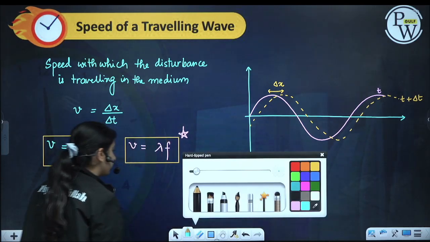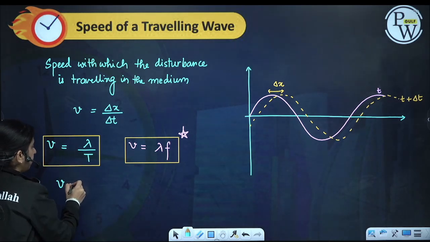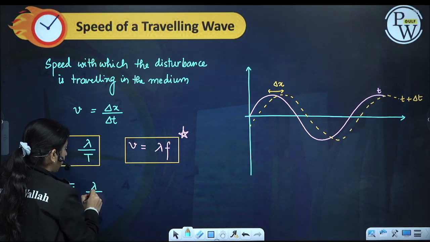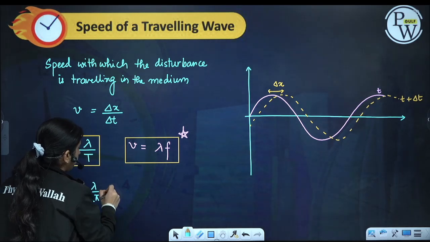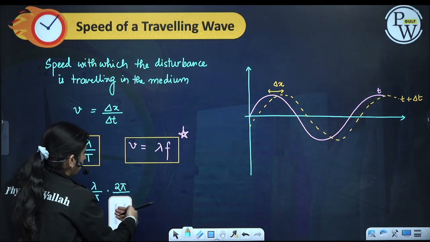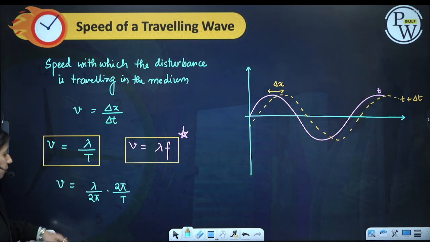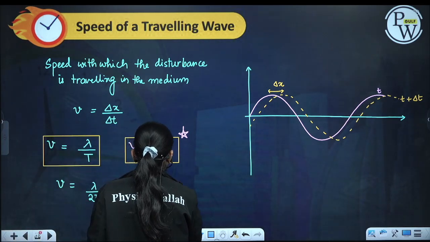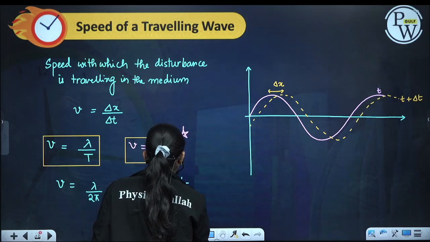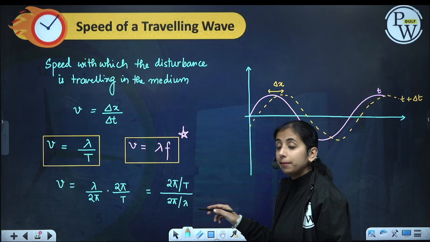Now one more relation we will see. If I divide and multiply the speed by 2 pi, I get lambda by 2 pi times 2 pi by T, which is 2 pi by T divided by 2 pi by lambda. Now 2 pi by T is omega and 2 pi by lambda is k.